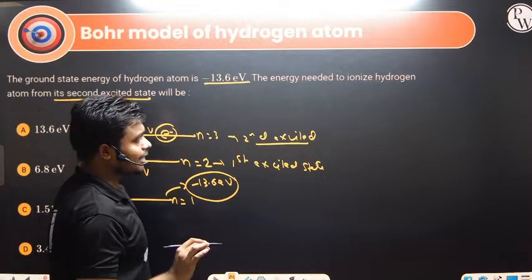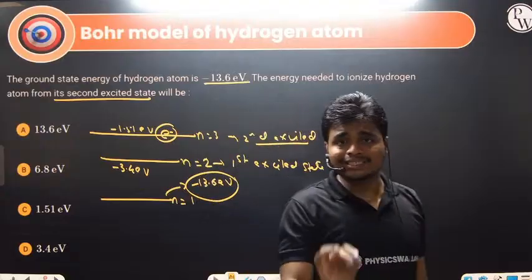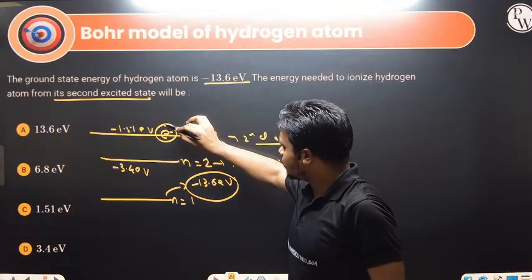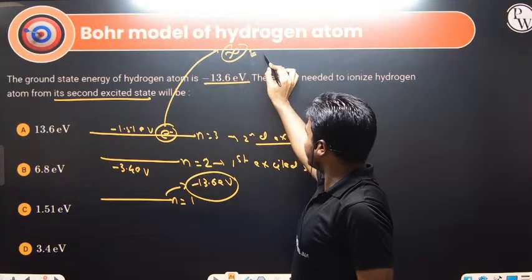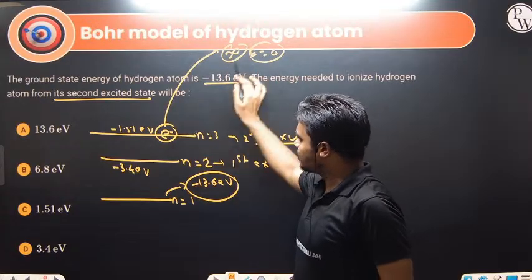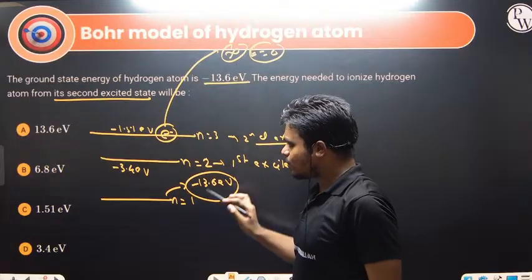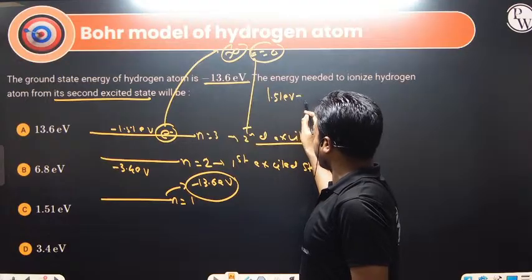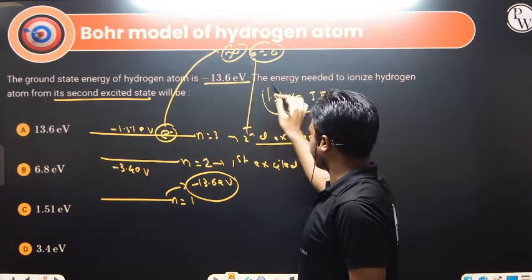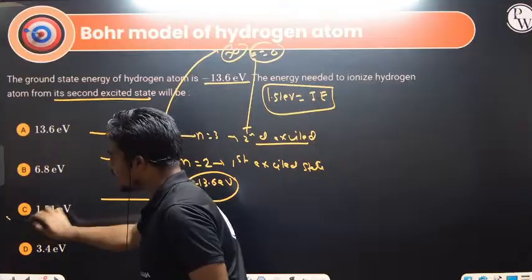What is ionization energy? Ionization energy is the energy required to give the electron so that it reaches infinity. When it reaches infinity, what is the energy at infinity? 0. What is the difference in energy? Minus 1.51 and 0. What is the difference in this energy? That we have 1.51 electron volt. That is the ionization energy we have for this excited state of the electron.